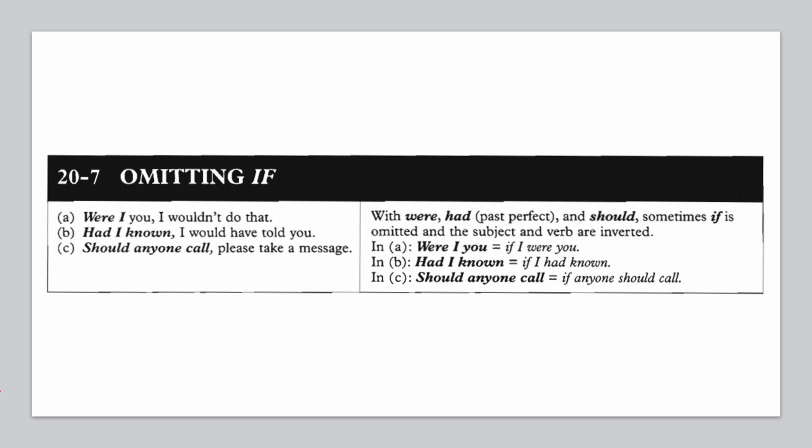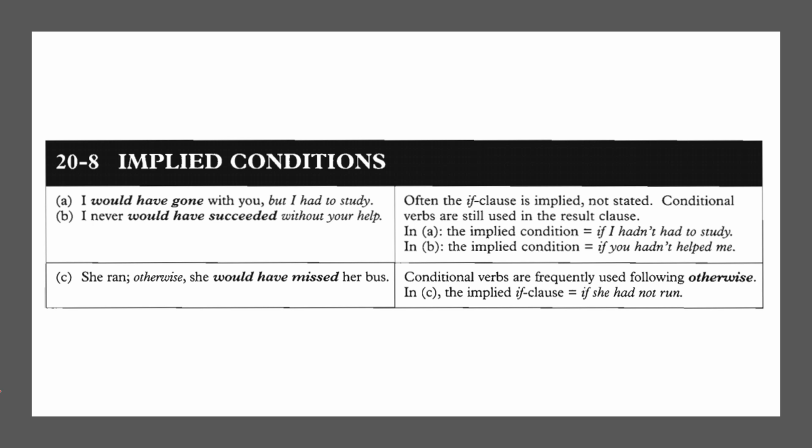Have a look at the explanation. In A, were I you is actually if I were you. Had I known is from if I had known. Should anyone call is from if anyone should call. Like that.